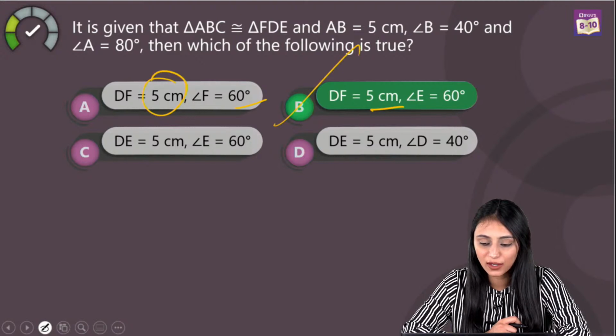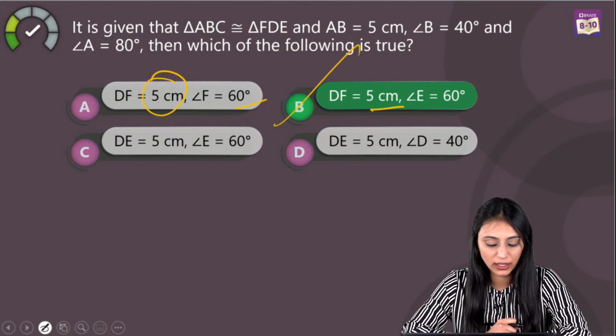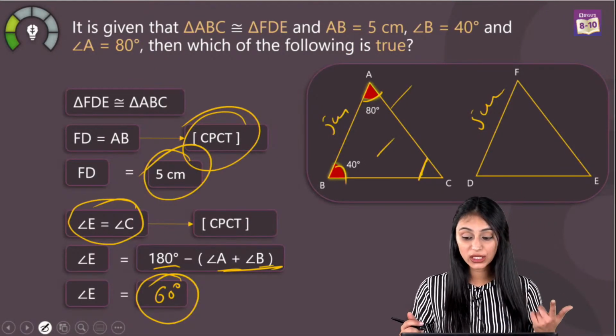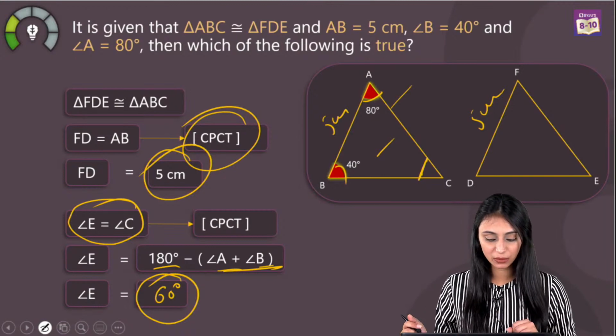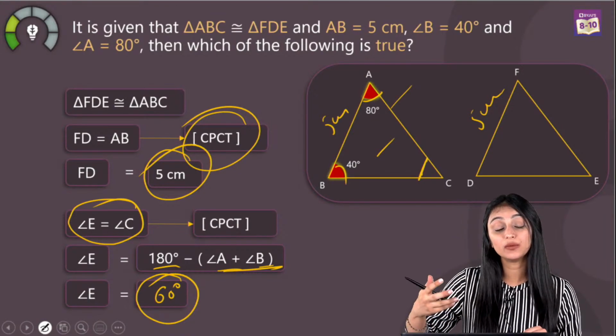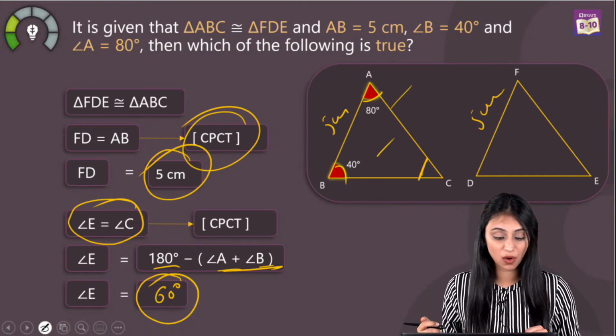Meghraj says it's B. Deepak, B, absolutely. Shreya asks, why not D? Because in option D, we are given that DE is 5 centimeter. But in B, what we are picking is the corresponding parts of the congruent triangles.